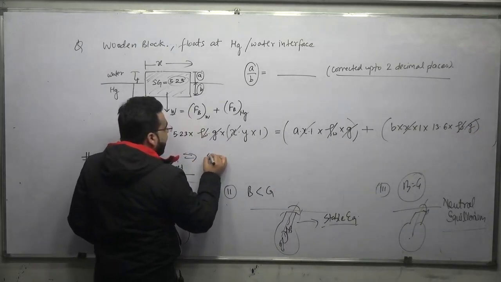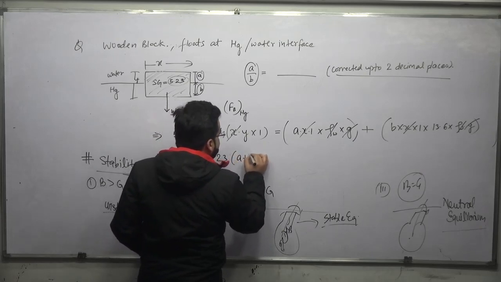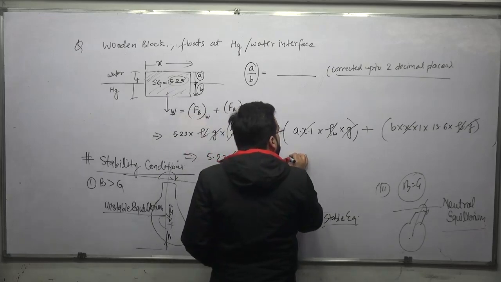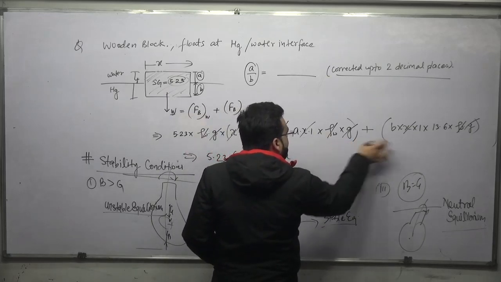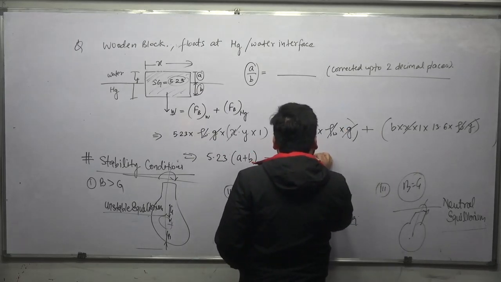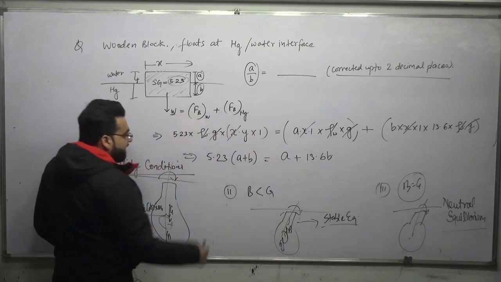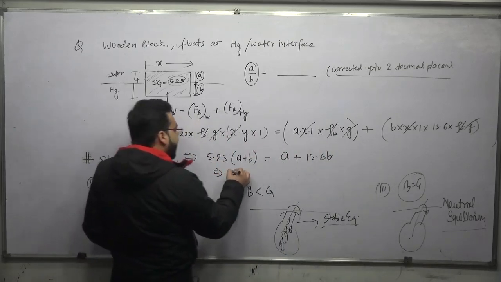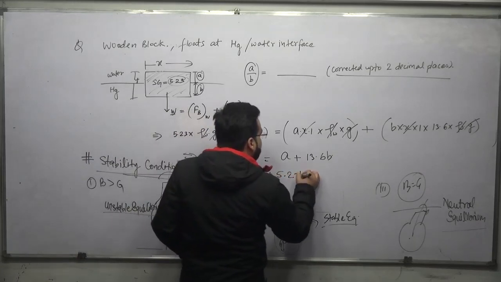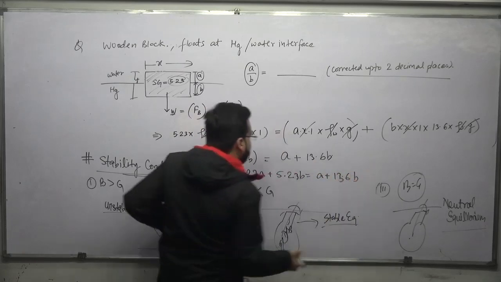We are left with 5.23 times Y, and Y is equal to A plus B, is equal to A plus 13.6 B. So that will be 5.23A plus 5.23B is equal to A plus 13.6 times B.